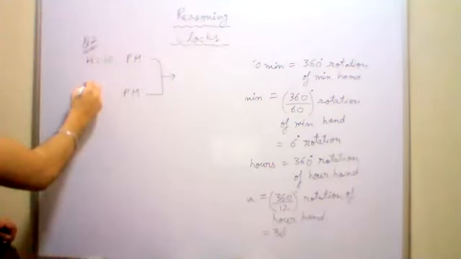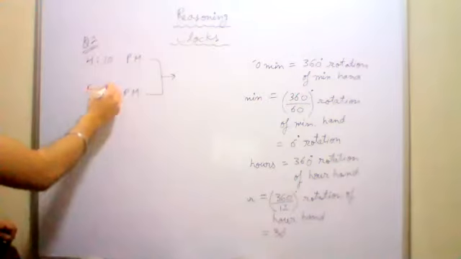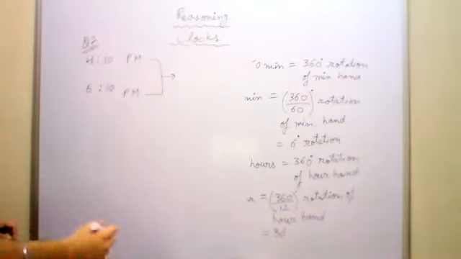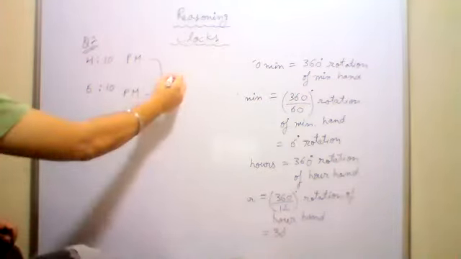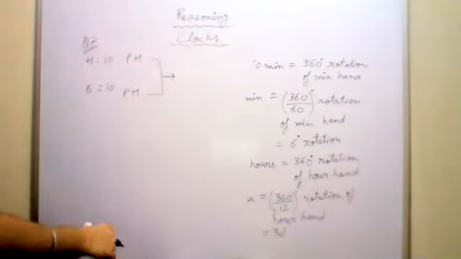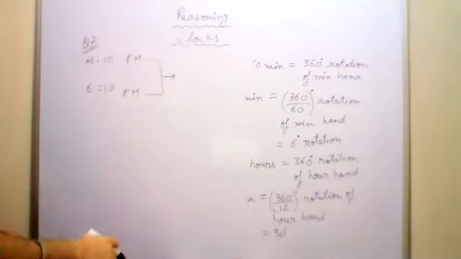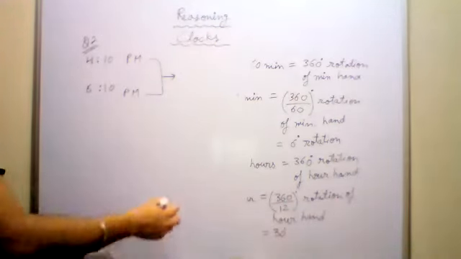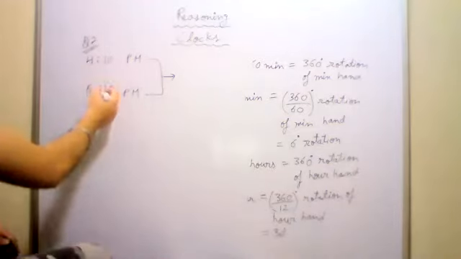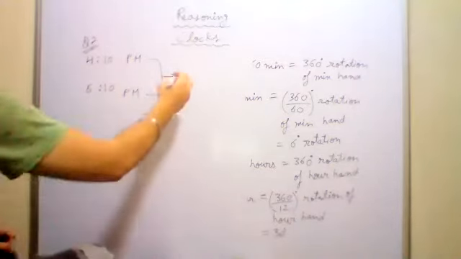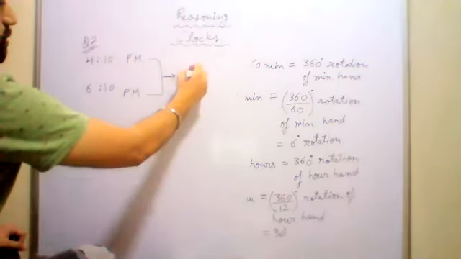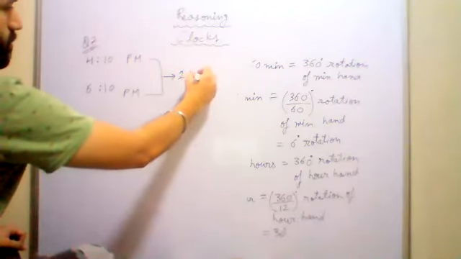Question 2, I'm telling you how to do this. Can you all find the difference between the times easily? So from 4:10 p.m. to 6:10 p.m., the difference between the times is 2 hours.